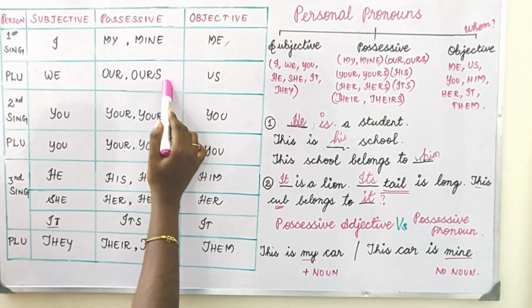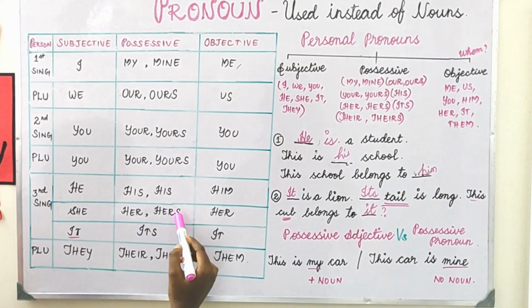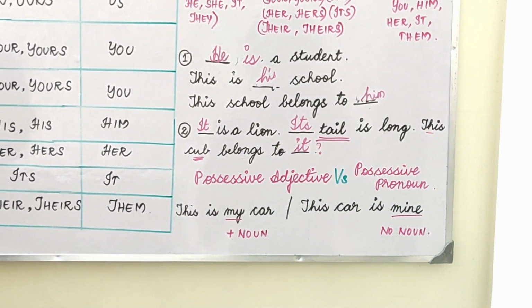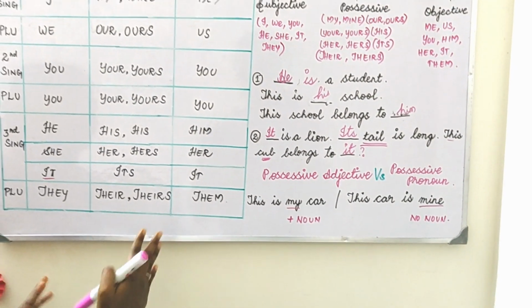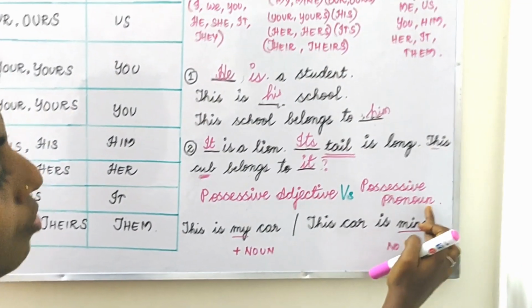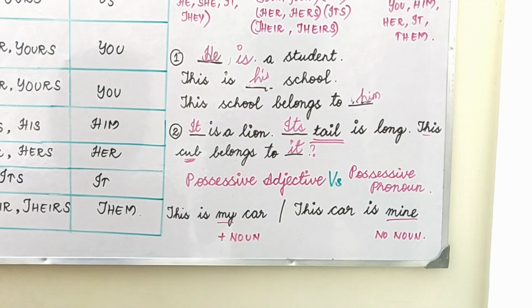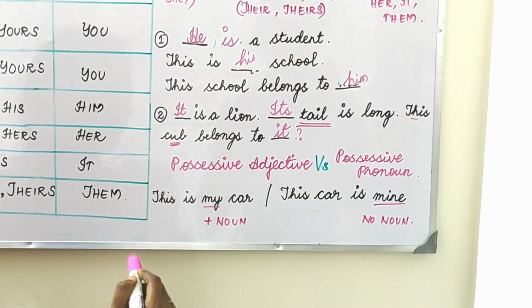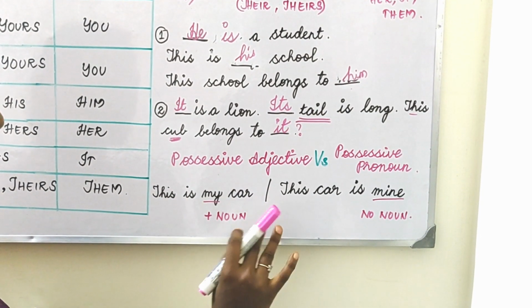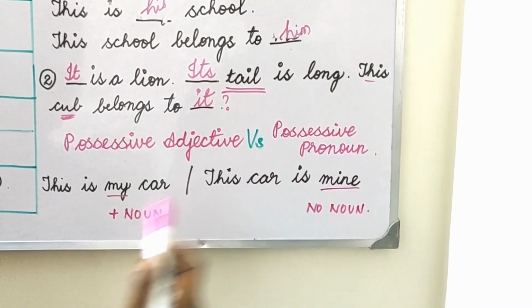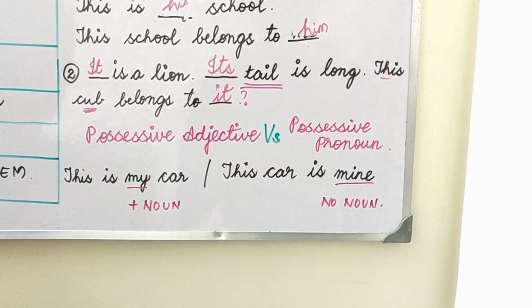And mine, ours, yours, his, hers, theirs are possessive pronouns. What is the difference between a possessive adjective and a possessive pronoun? It's very simple. See these two examples. This is my car. And the same sentence slightly altered: this car is mine. Both deliver the same meaning.